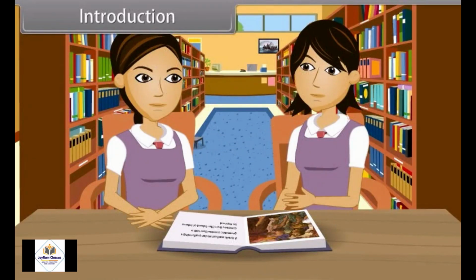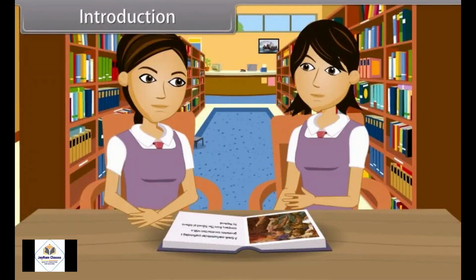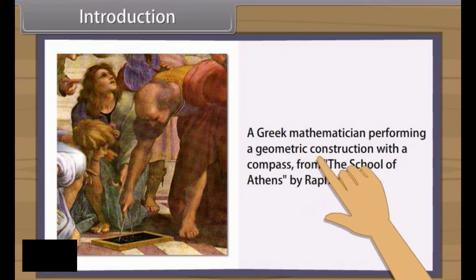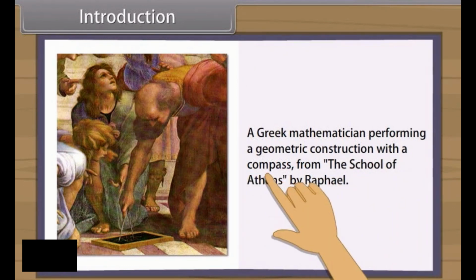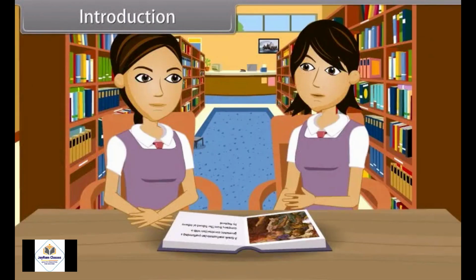Introduction. Hey, look at this picture. A Greek mathematician performing a geometric construction with a compass, from the School of Athens by Raphael. Do you know how geometry originates? It appears to have originated from the need for measuring land. Today our teacher is going to teach us a different form of geometry. What is that?